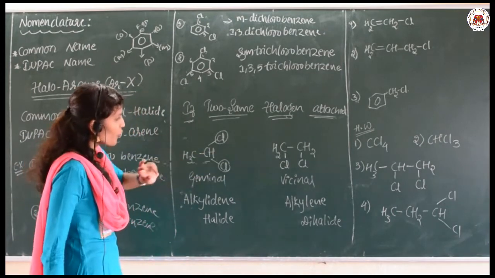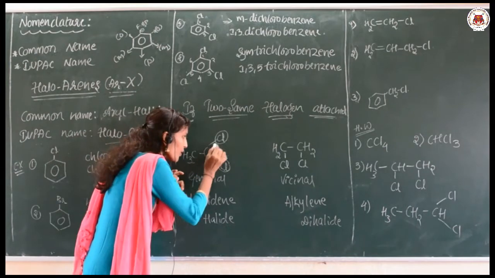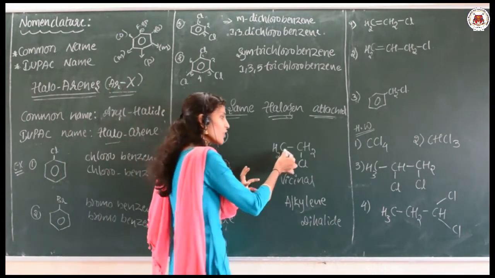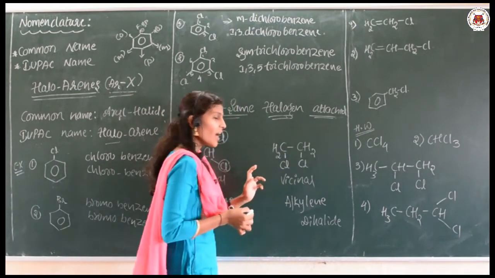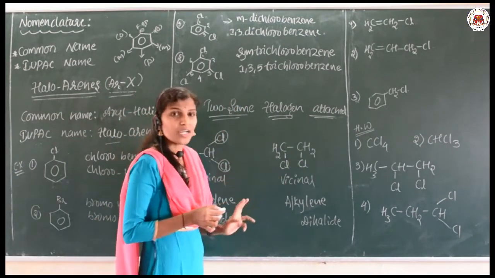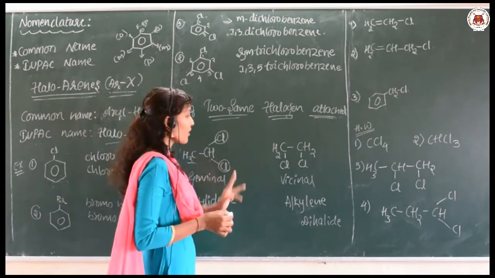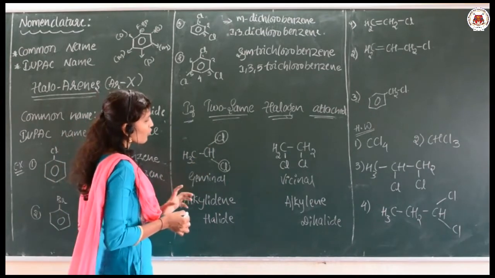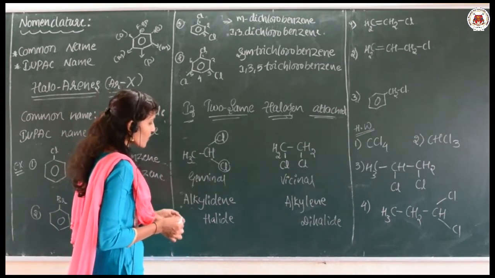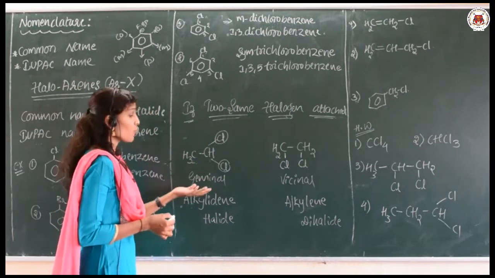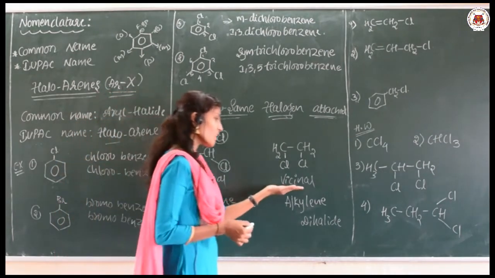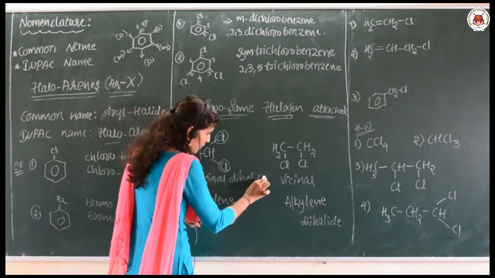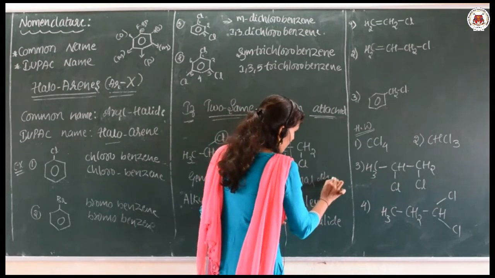There are two possibilities: one, two chlorines are attached to the same carbon; the other, two chlorines are attached to different carbons. I already explained this in the classification. If two halogens are attached to the same carbon, we call it a geminal dihalide, while the other one is the vicinal dihalide.